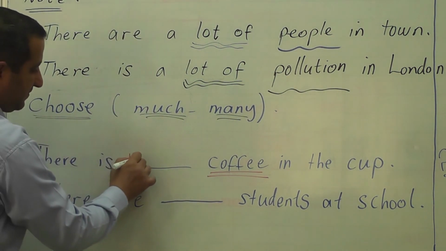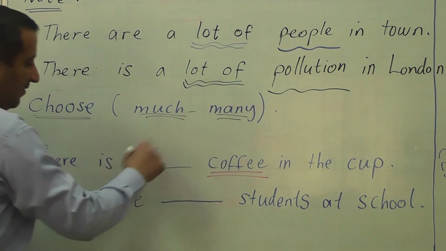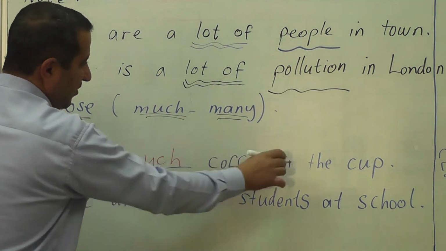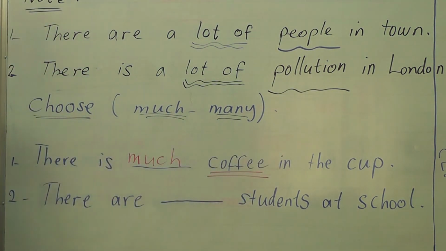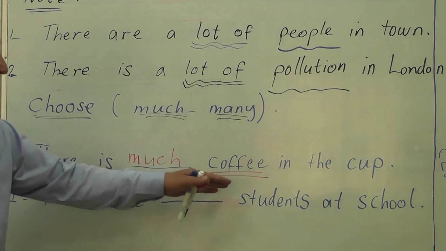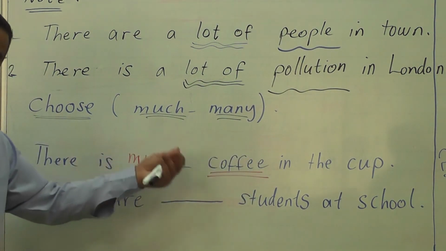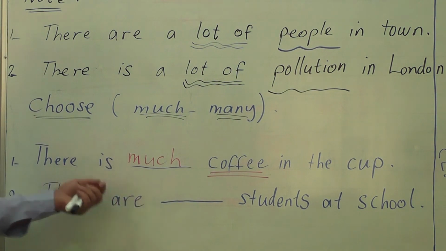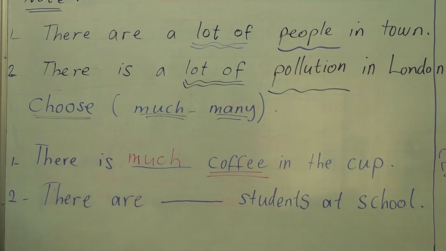There is much coffee in the cup. As I said before, it's preferable to say there is a lot of coffee in the cup, because this is something positive. And many people say there is much coffee, and this is not considered widely as a big mistake.